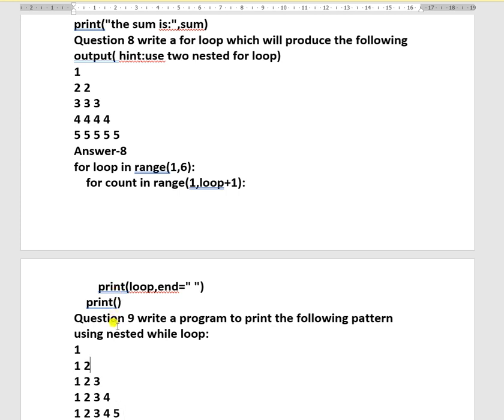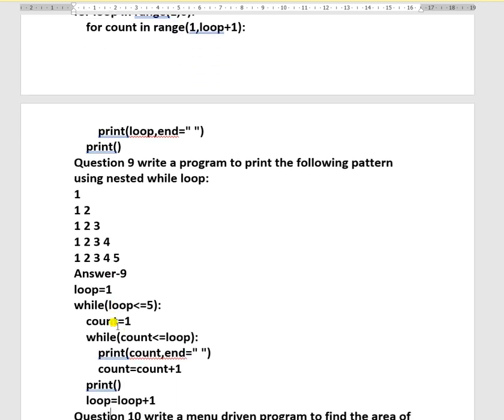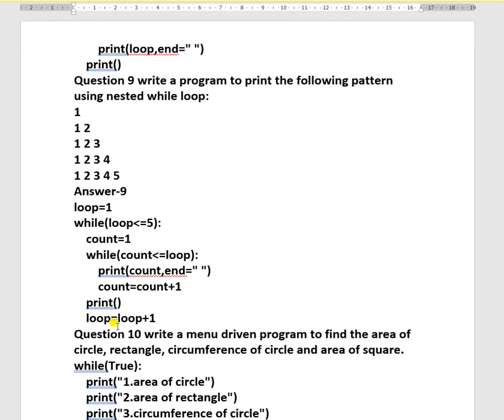Now question number 9. Write a program to print the following pattern using the nested for loop and nested while loop. Here you have to use a nested while loop. Now loop is equal to 1, while loop is less than or equal to 5. Now count is equal to 5. These two are the variables. Now this is the inner loop. The value of count will be less than or equal to loop. Now print count. The value of count will get updated and then a new line will get printed and the value of loop will also get updated.